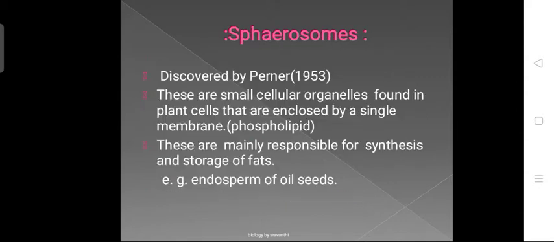First, let us go with the spherosome. This was first identified by the scientist Perner in the year 1953. These are small cellular organelles which are present only in plant cells. They are enclosed by a single membrane layer which is made up of a phospholipid layer.